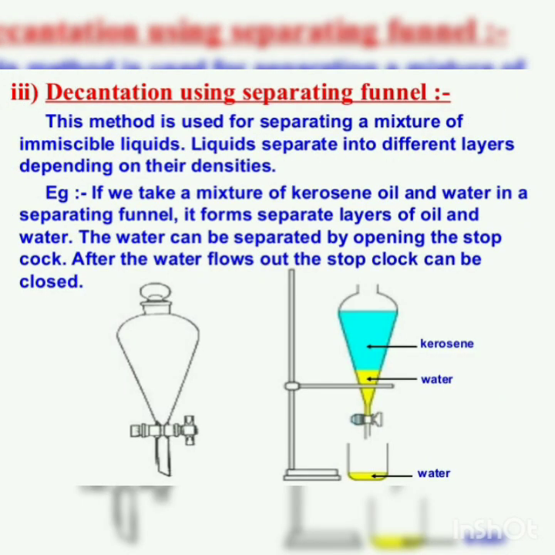Next method is separation of two immiscible liquids by using a separating funnel. This method is used for separating a mixture of immiscible liquids. Liquids separate into different layers depending on their densities. As for example, oil and water normally do not mix. When they are placed together, they form separate layers. Therefore, they are known as immiscible liquids. The mixture is regarded as heterogeneous and the separation can be done by the use of a separating funnel.